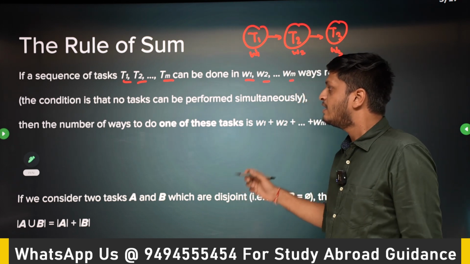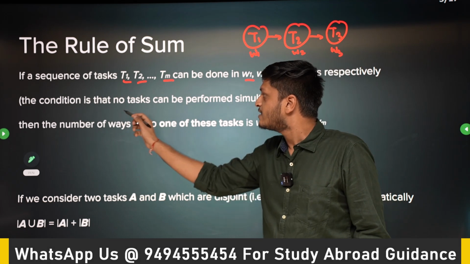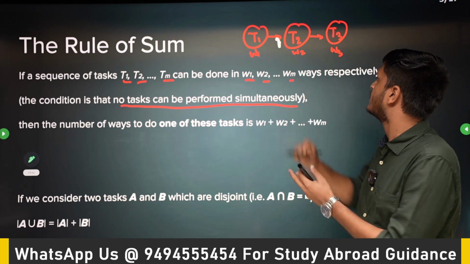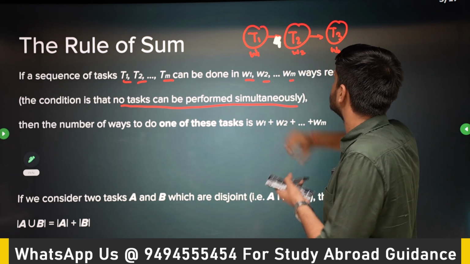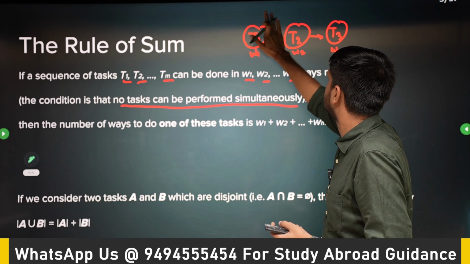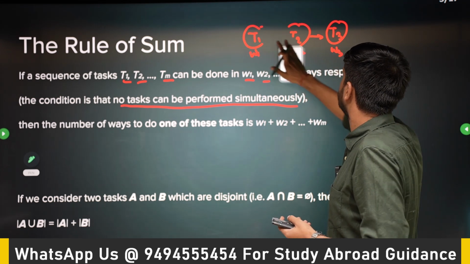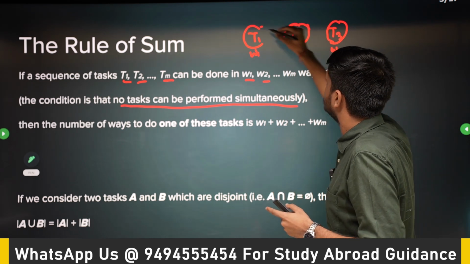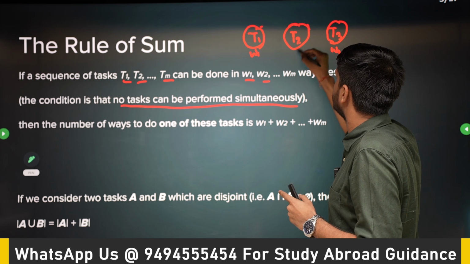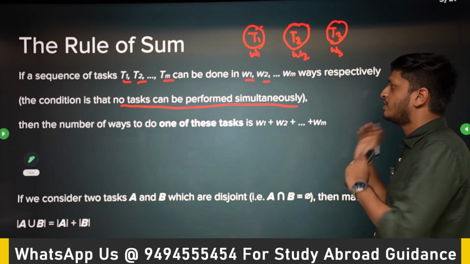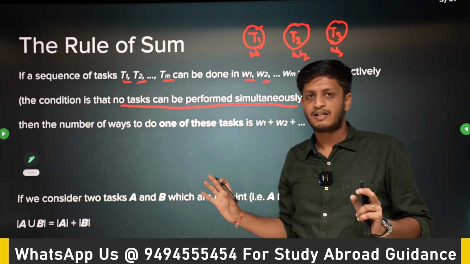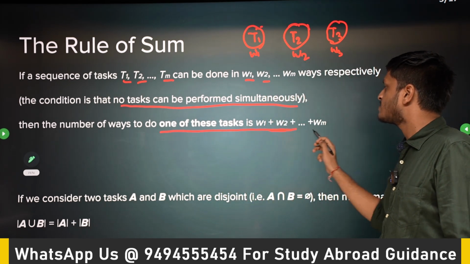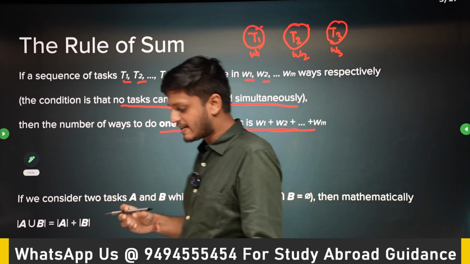The condition is that no task can be performed simultaneously. There is no connection between these tasks. We will come to connection in the next slide, don't worry. So let's say there are 3 tasks T1, T2, T3. They can be done in W1, W2, W3 ways, and no task can be performed simultaneously. Then the number of ways you can do one of these tasks is W1 plus W2 plus up to Wn. So you just sum all the possible ways.